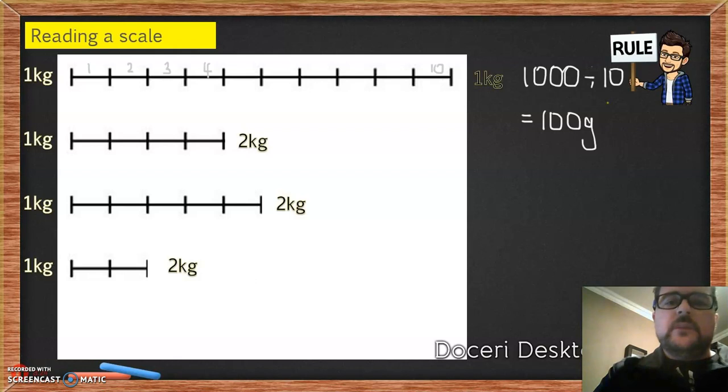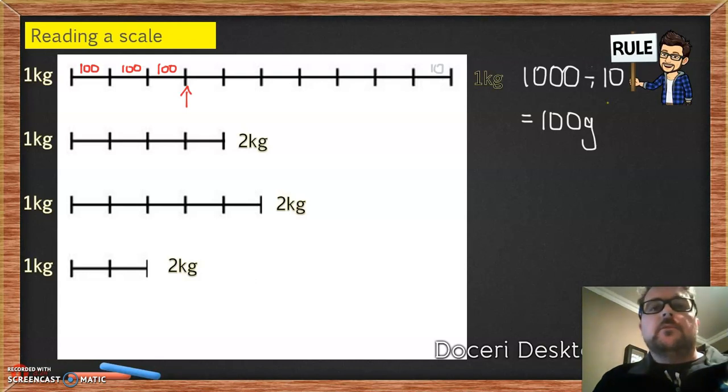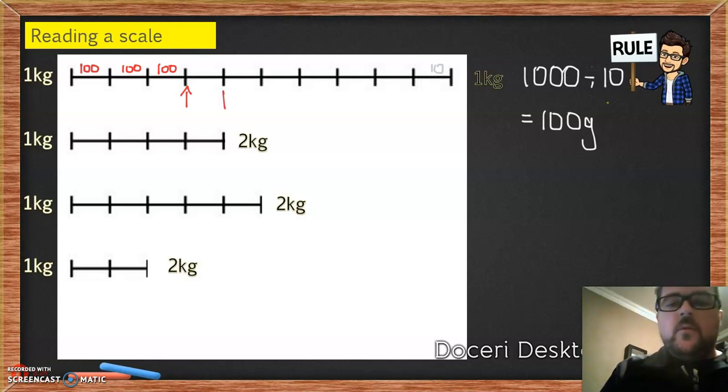So if I go back to my scale and I say to myself, let's have a look. Each gap will be 100 grams: 100 grams, 100 grams, 100 grams, and so forth. So if my scale was pointing to that line over there, I would have 1 kilogram plus 300 grams. So I would have 1 kilogram and 300 grams. Let's have a look at the next scale.